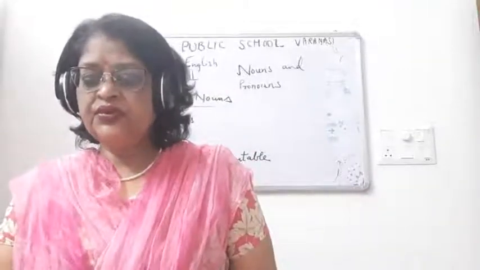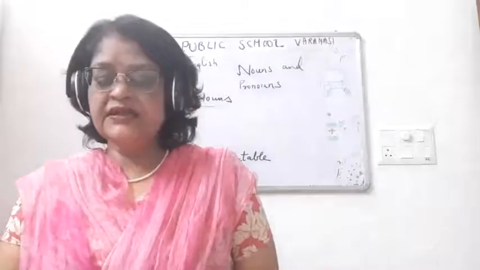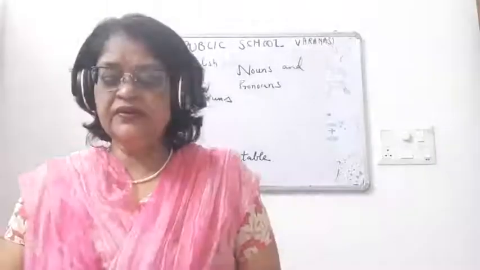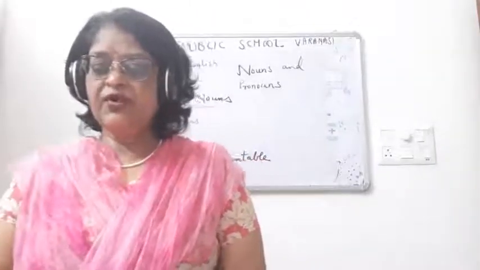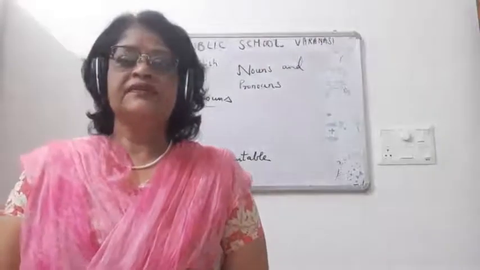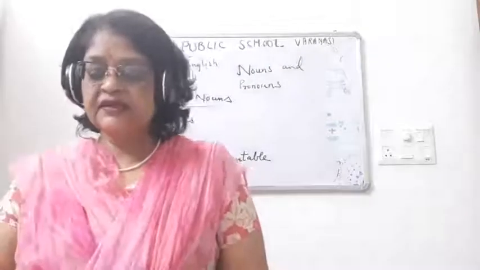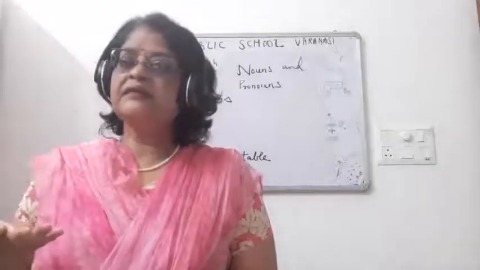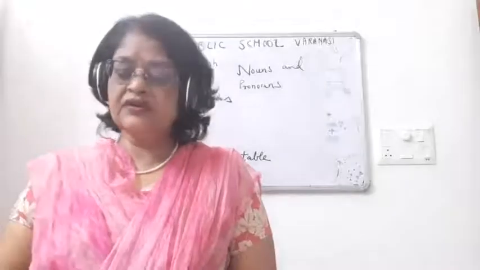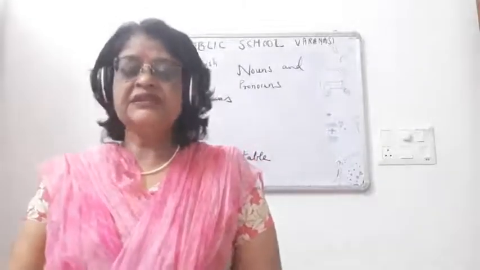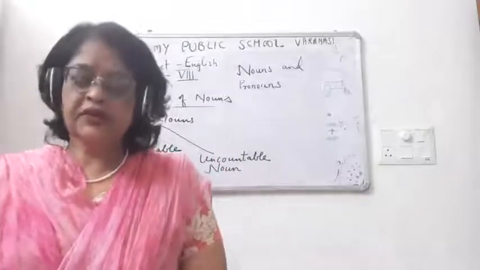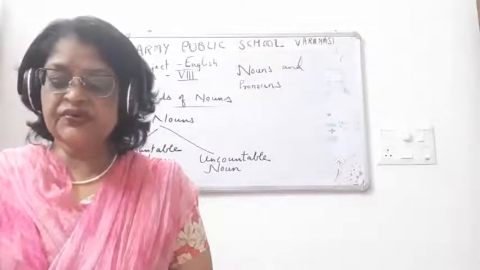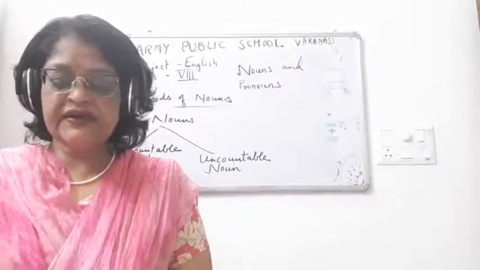Certain nouns can be both countable and uncountable. Now children, there are many nouns which are countable and can also be used as uncountable nouns. Like we have bought too many cakes for the occasion. This is countable. You can count those cakes. But I am hungry, please give me some cake. This is uncountable. Similarly, nouns like experience, adventure, fish, tea can be used as countable or uncountable noun depending on the sentence.